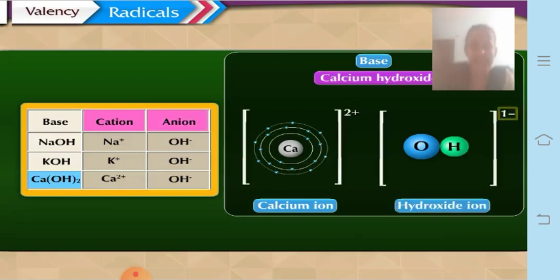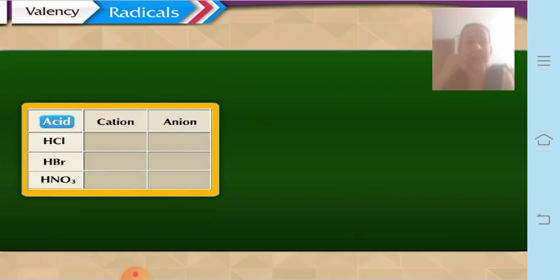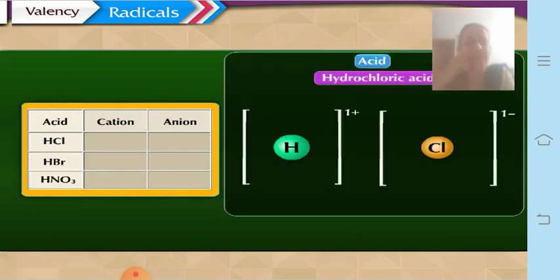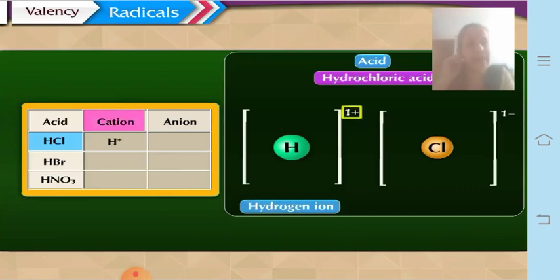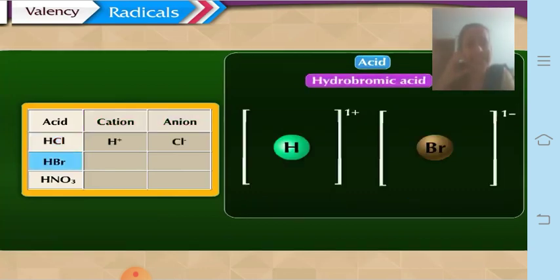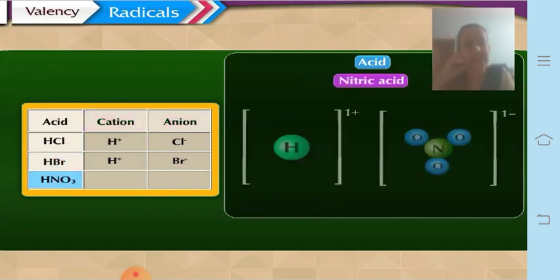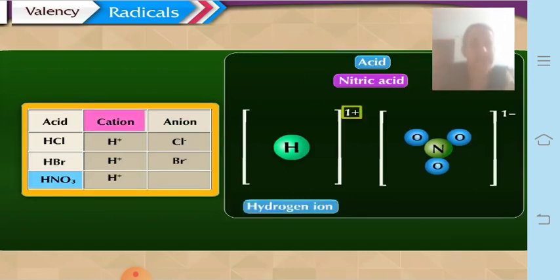Let us see the acids next. In hydrochloric acid, the cation is H plus and the anion is Cl minus. In hydrobromic acid, the cation is H plus and the anion is Br minus. In nitric acid, the cation is H plus and the anion is NO3 minus.